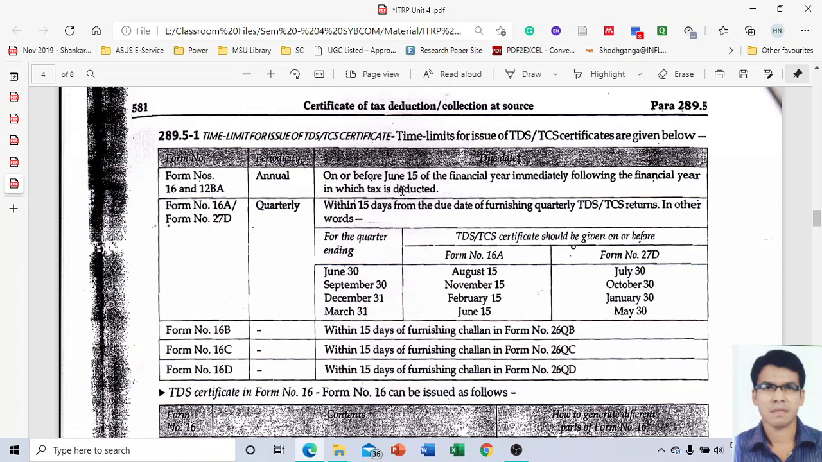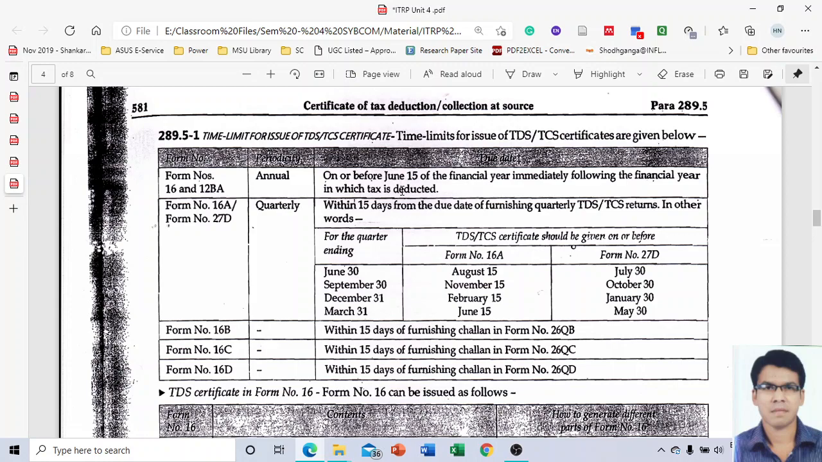In other words, they have given the entire details. For example, for the first quarter ending on 30th June, the form number 16A is required to be issued on or before 15th of August. In case of form number 27D, that is in case of TCS, you are required to issue on or before 30th of July. For the second quarter ending on 30th September, form 16A is due on or before 15th November. In case of TCS, on or before 30th October.